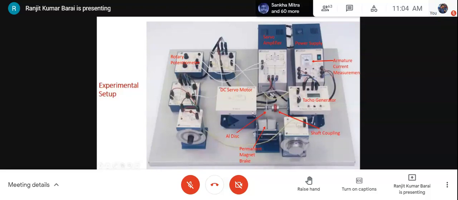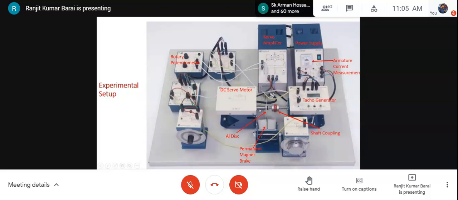This is the DC servo motor. The servo motor is lying inside this box, just below this cover. The schematic diagram is given over here. Although it is a bit hazy, it is quite detectable that the motor is being operated in armature control mode, as a permanent magnet type.